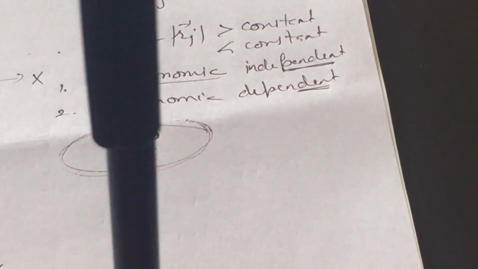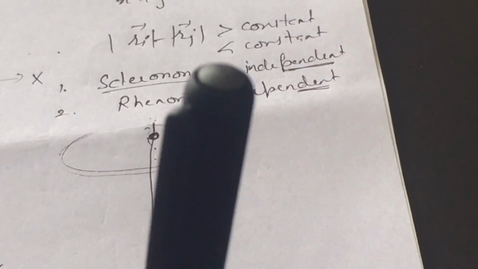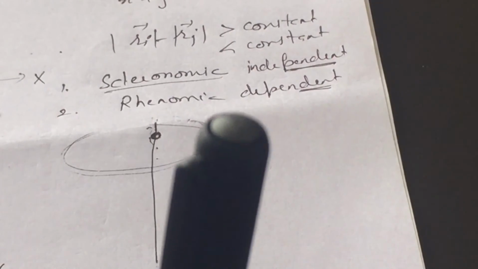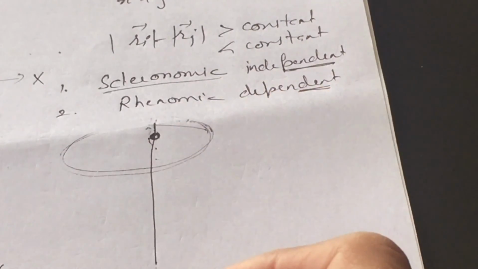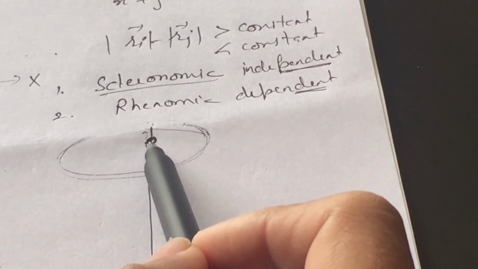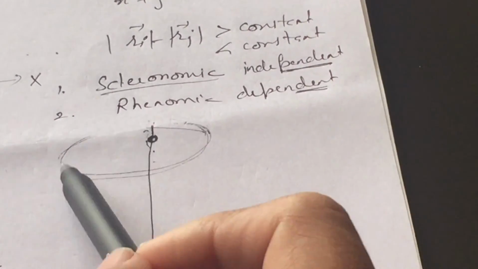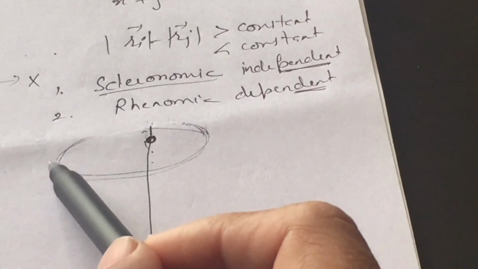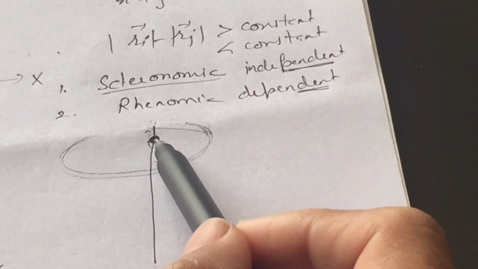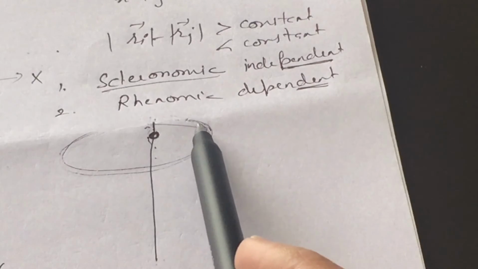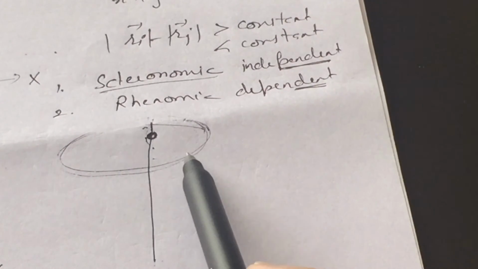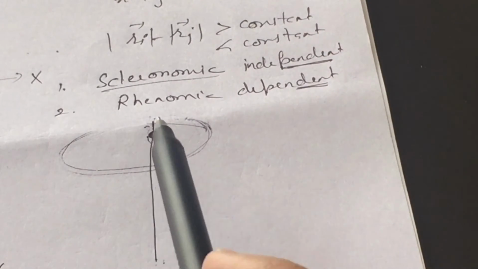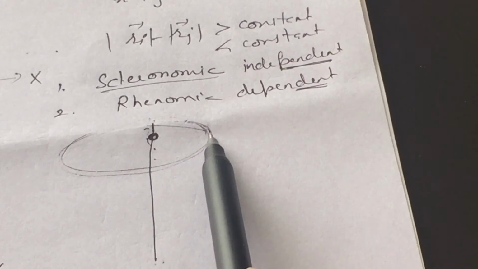This wire is allowed to rotate about a given axis, and when it completes one rotation, the bead completes this whole length. It means we have connected the motion of the bead with this rotation, with this time period. As the time period of the rotation, we have connected the time period of our bead. When one rotation of our wire is completed, the bead will move from one end to the other end. It means we have some dependency on time here.